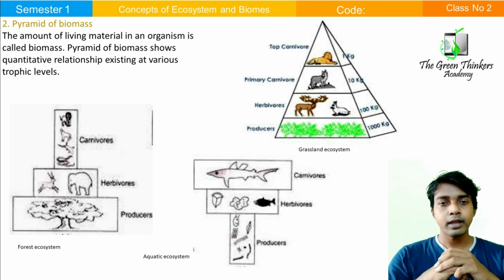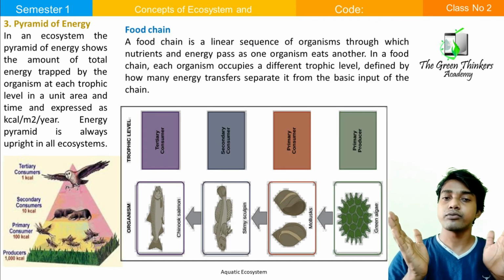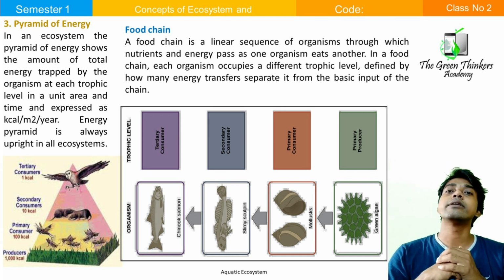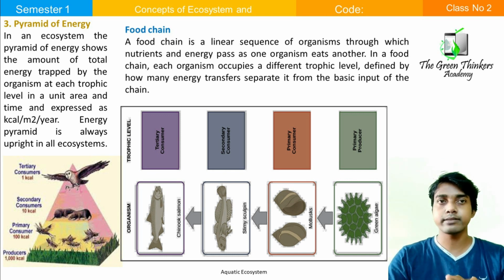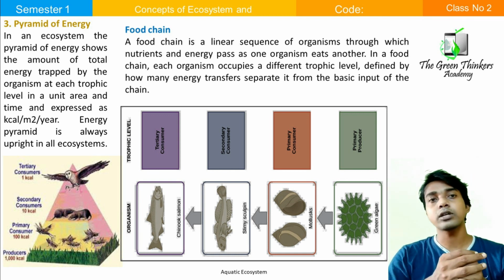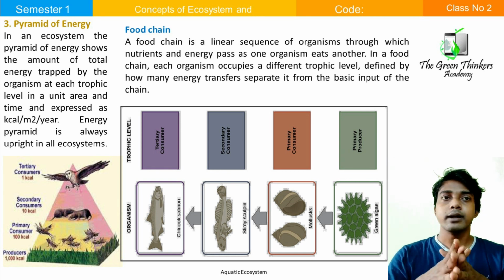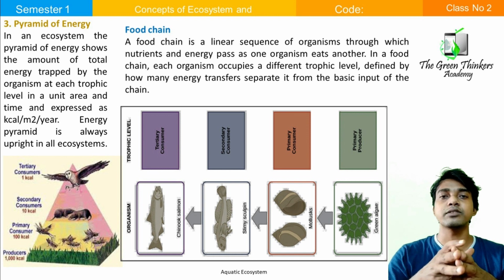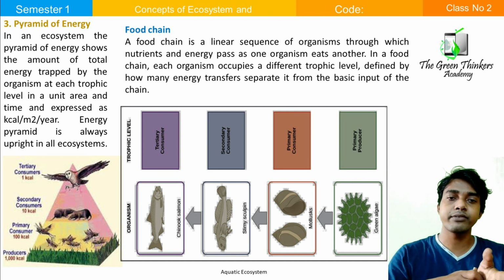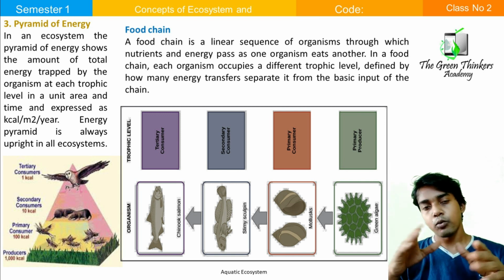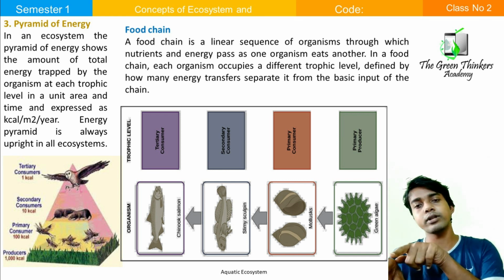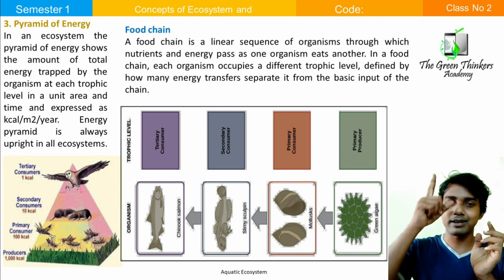Okay. Now we come to another topic, that is the food chain. What is a food chain? A food chain is a linear sequence of organisms through which nutrients and energy pass as one organism eats another. In a food chain, each organism occupies a different trophic level, defined by how many energy transfers separate it from the basic input of the chain. See the figure. It is a figure of an aquatic ecosystem. The definition says that each trophic level is associated in a linear relationship. Linear means a single line.